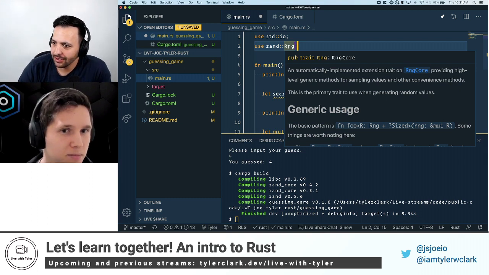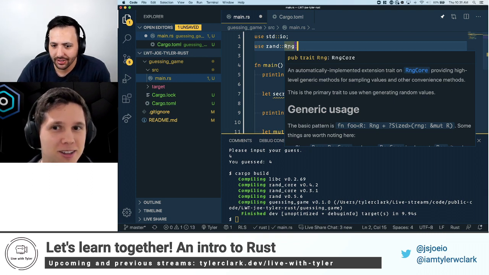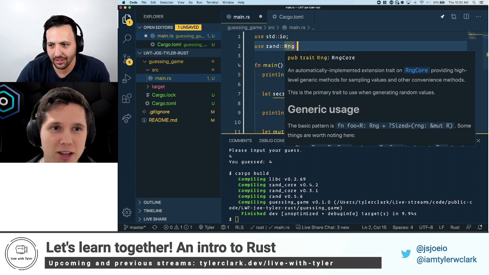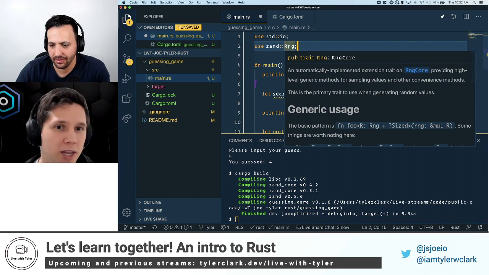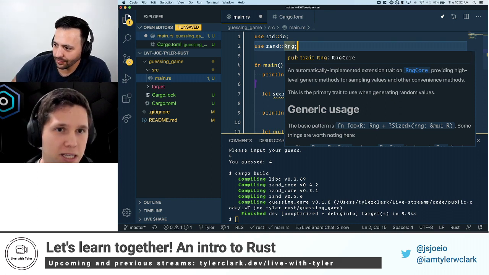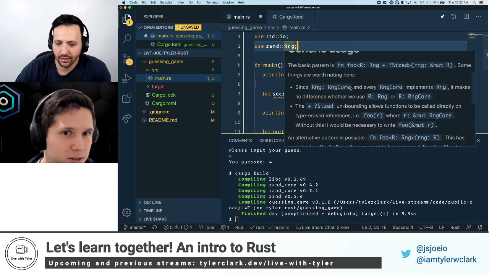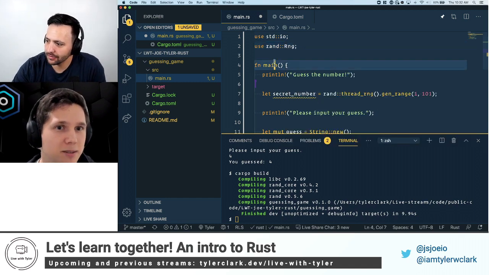It explains it a little bit, but I think traits add functionality to things. You're not calling something, but because it's in scope, we can use it. My assumption is this trait Rng adds something to the rand namespace so that we can call it. That's my best guess.